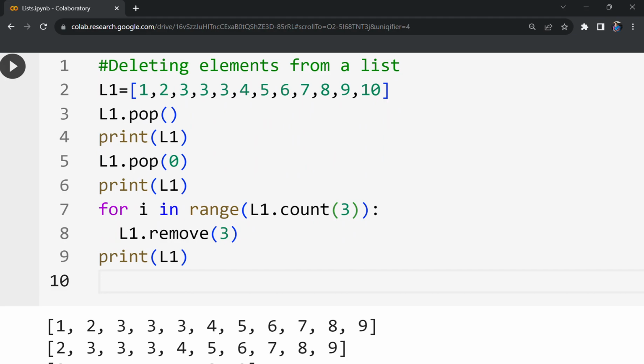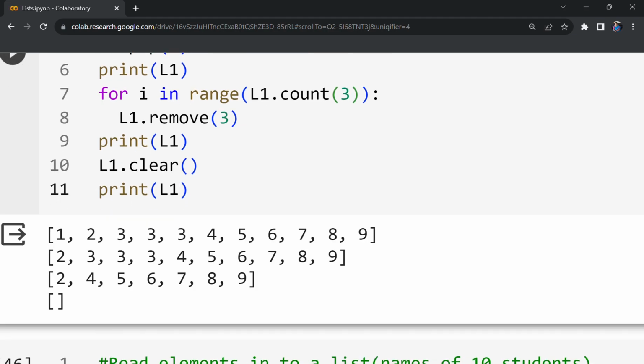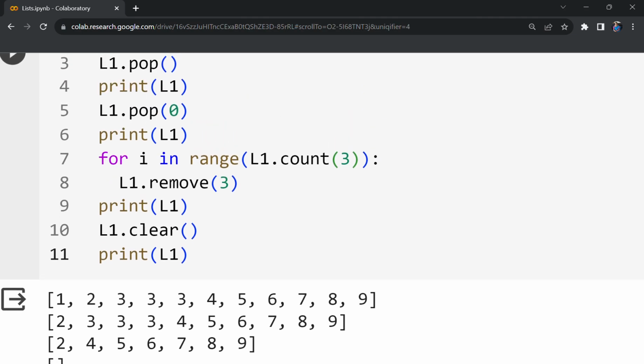Actually, I forgot to tell you something here. For example, if you want to clear all the elements of the list in one stroke, you can do like that. So let me take L1 is some list here. Let me consider L1 dot clear. What this L1 dot clear will do, it will remove all the elements from the list. Let us do this one. You see the last line of the output. So L1 dot clear, what it did is it has cleared the entire elements of the list, but list will be there.